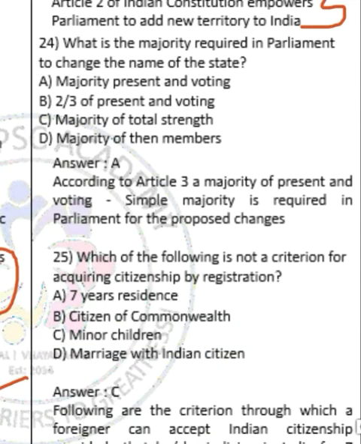Moving on to question number 24. What is the majority required in Parliament to change the name of a state? The correct answer is option A, majority present and voting. According to Article 3, a majority of present and voting, which is usually termed a simple majority, is required in Parliament for the proposed changes.